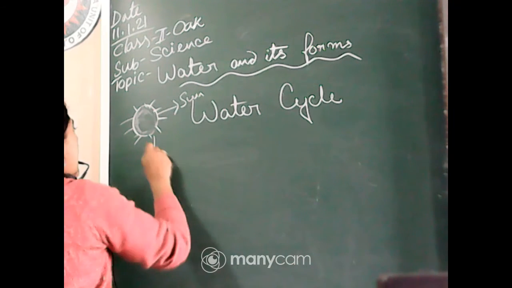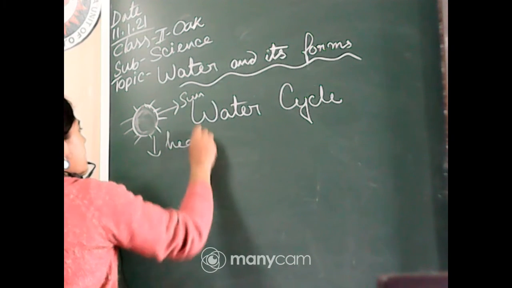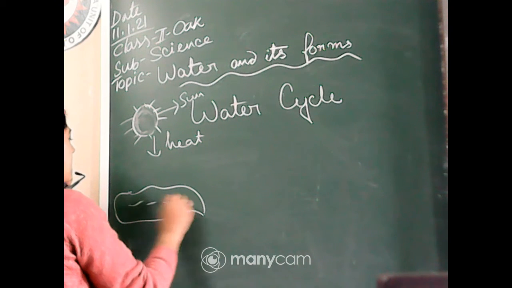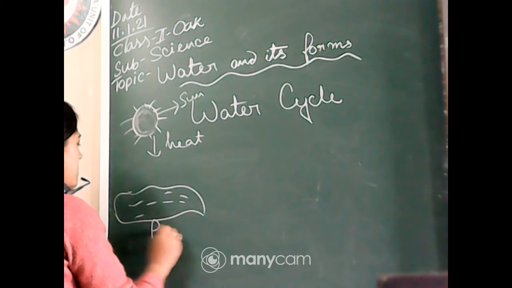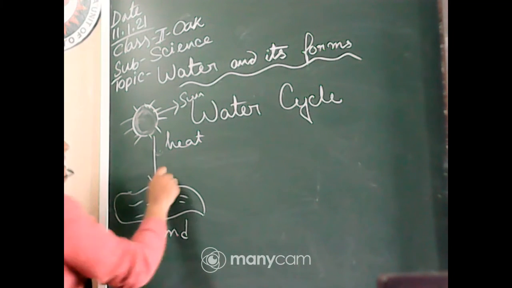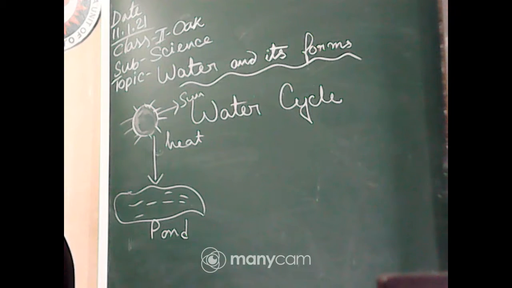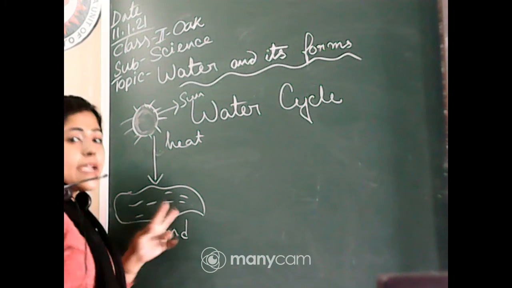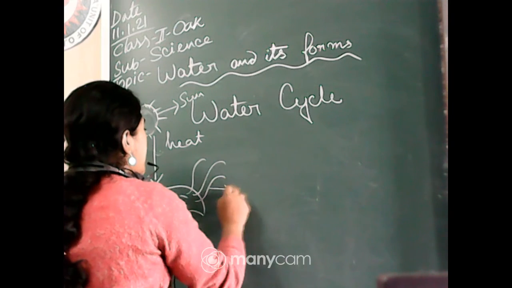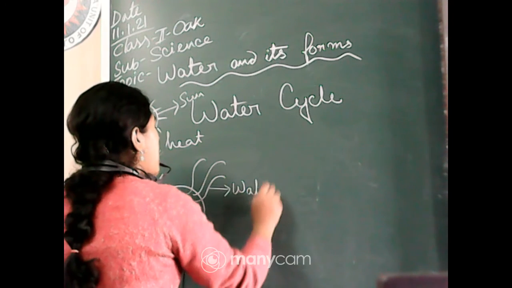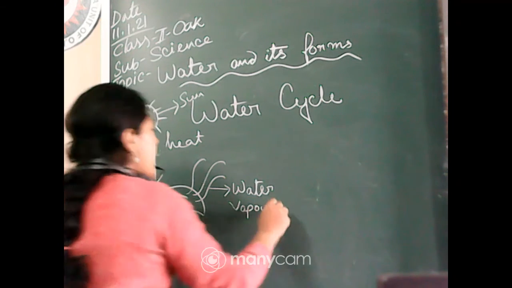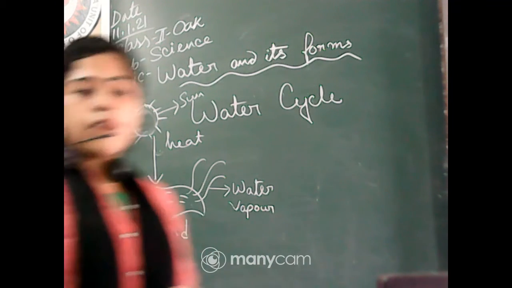And here is a pond. Sun gives heat on the pond, and then on heating, water changes into water vapor. Okay, water changes into water vapor.